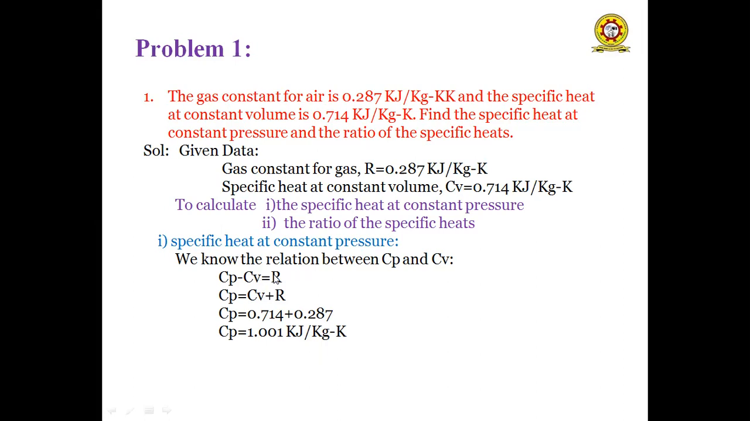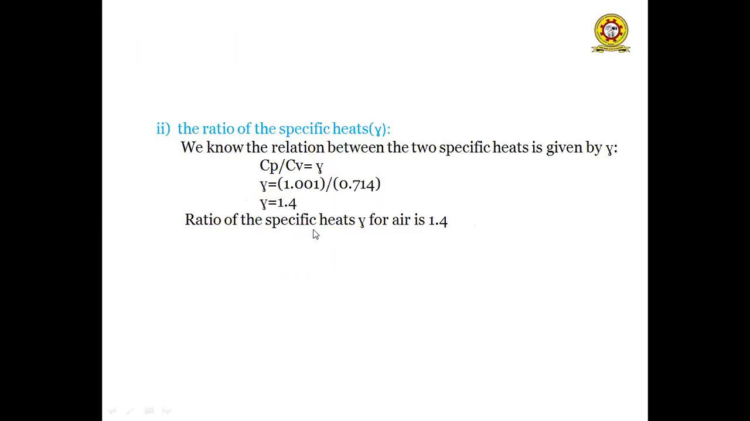We know the relation Cp minus Cv is equal to R. So Cp is equal to Cv plus R. Substituting the values of Cv and R, we get Cp as 1.001 kilojoules per kg Kelvin. The ratio of the specific heats is given by the letter gamma. From Reynolds law, Cp by Cv is equal to gamma. Substituting these values, we get the adiabatic index gamma as 1.4.